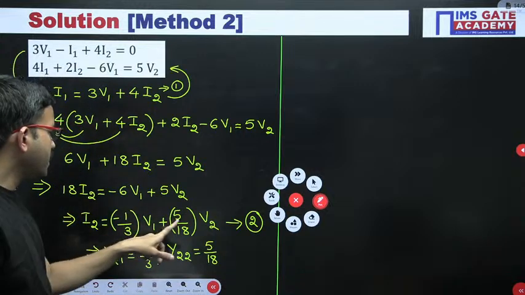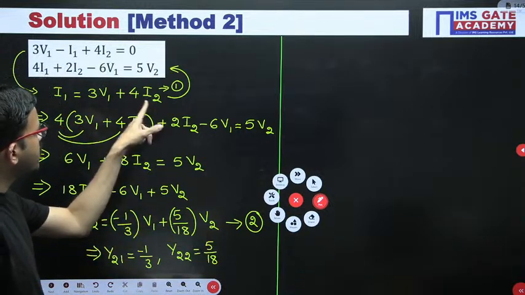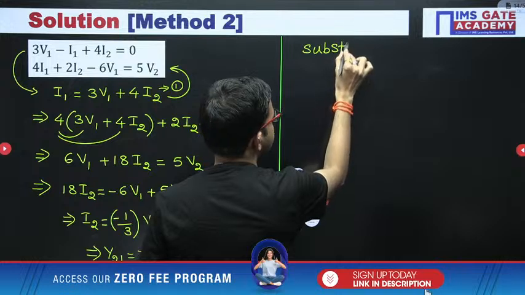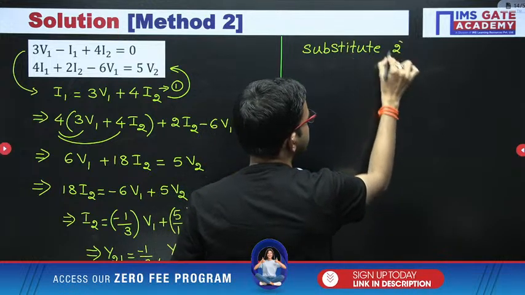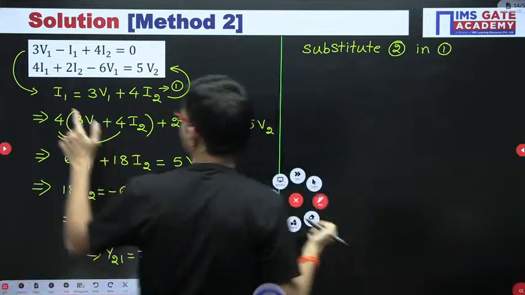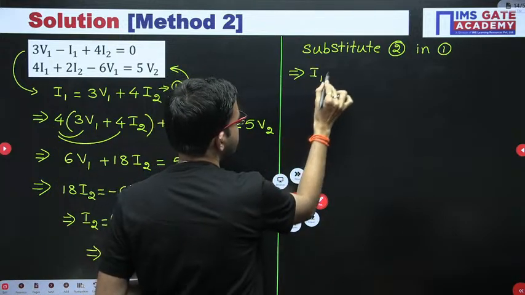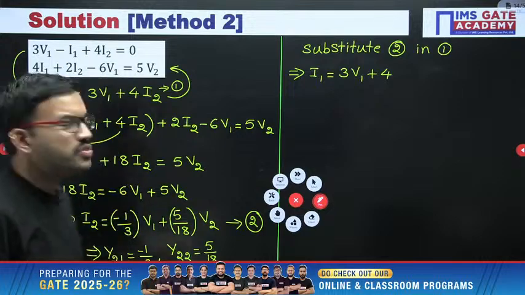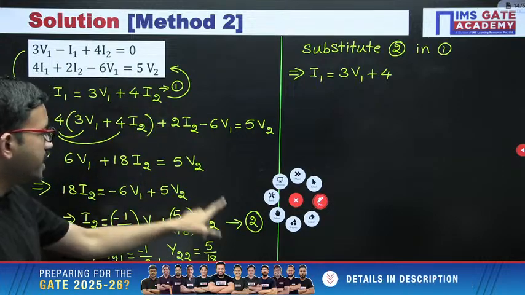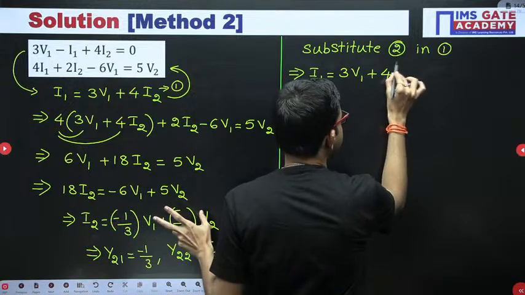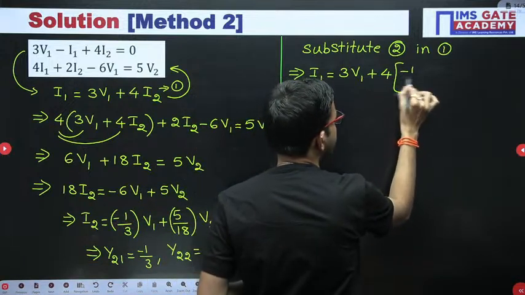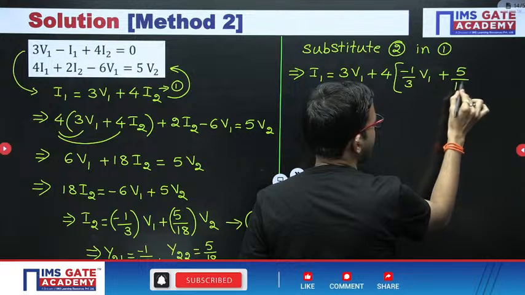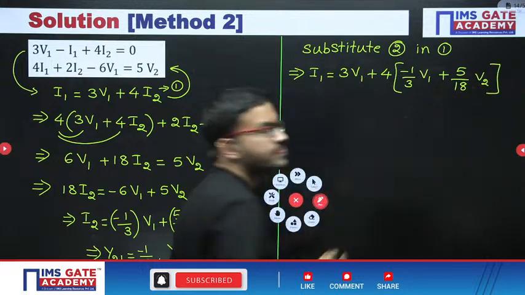Now let us proceed further in order to observe among A and B which options are going to be correct. Whatever the equation here I2 you got, that equation number 2 you can substitute in equation 1. Substitute 2 in 1. So from here you are getting I1 equal to 3v1 plus 4 into I2. I2 is nothing but this entire expression, so you are having minus 1 by 3 v1 plus 5 by 18 v2.